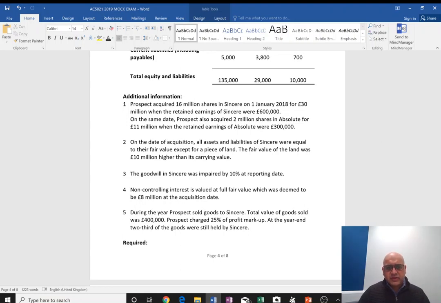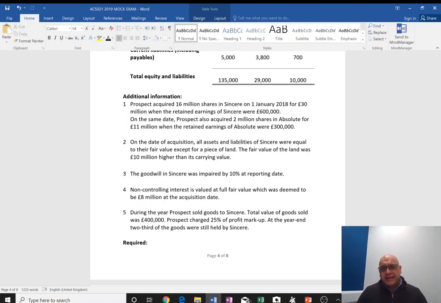Number three, the goodwill in Sincere was impaired by 10% at reporting date. This is a telltale sign of which company is a subsidiary in this case. We can still work out the group percentage holding of the subsidiary, but it looks like Sincere is the subsidiary. The goodwill was decreased by 10%. Number four, non-controlling interest is valued at full fair value.